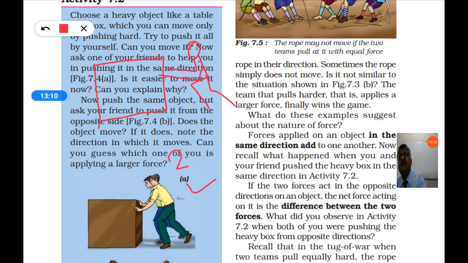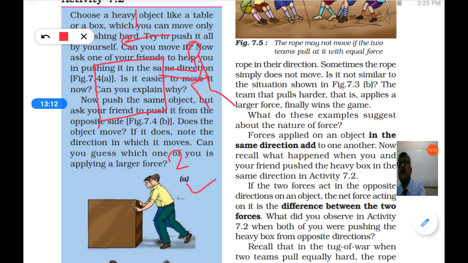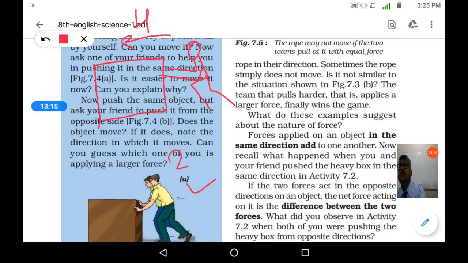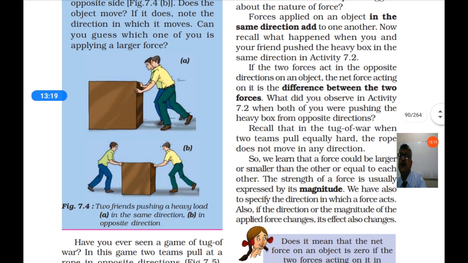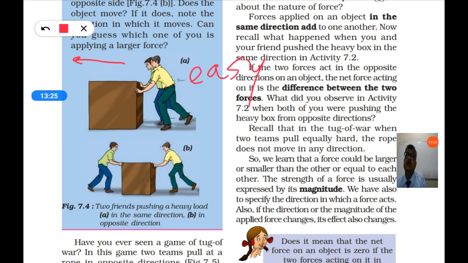In the first case you will feel it hard to push the box, but in the second situation, when one more person has joined you, it is easy to push the box because two forces are acting on the same box now. Two people are pushing, so the force will also increase, so it is easily moved.